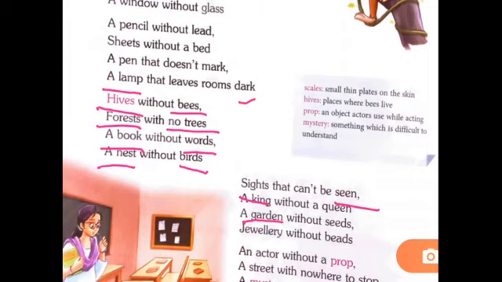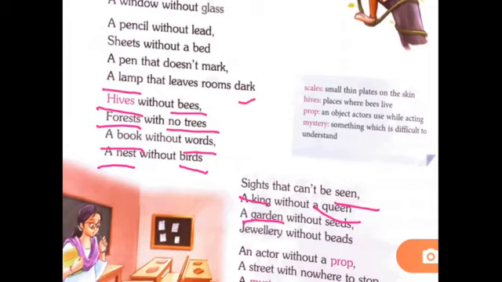Okay, next line. King without queen. If there is a king without a queen, then the king will be useless, because how can he get the moral support from the queen? So the king will be useless without a queen.